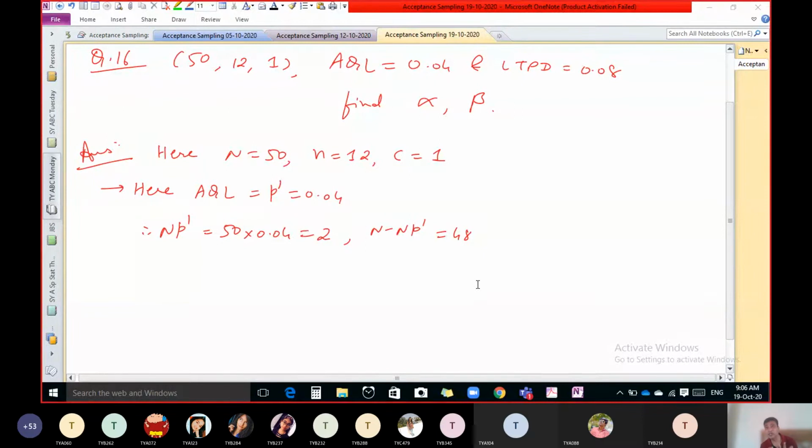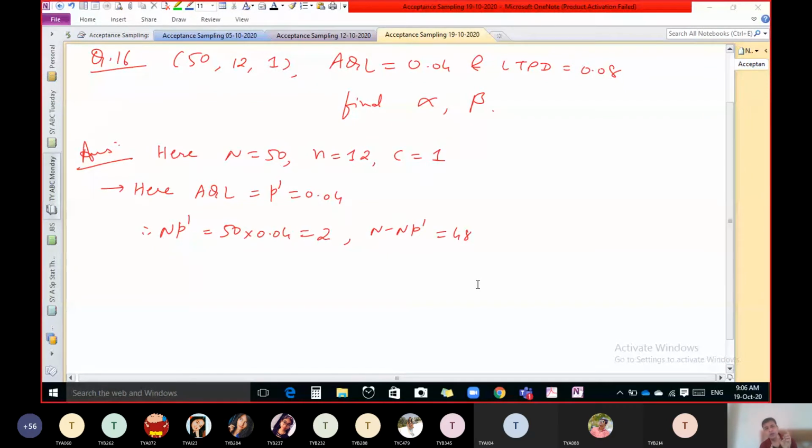Even though a good lot is rejected, in that case the producer has to suffer. And what is consumer risk? Beta. If your lot is not good, but it is accepted, then the consumer will go to purchase that. In that case, there is a consumer risk.